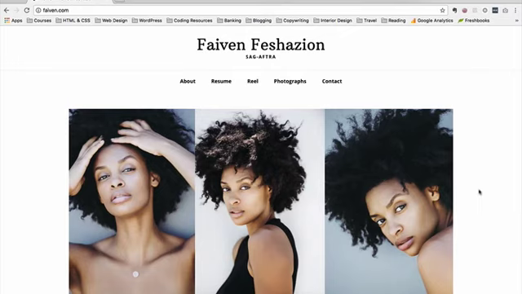So step number 1 is get clear on the goals for your website or the goals for the changes that you're making to your website. Step number 2 is be specific about your ideal website visitor. Step number 3 is edit your content with that ideal visitor in mind. Step number 4 is to craft the look and feel of your website. And step number 5 is to put it all together into a draft, get feedback on that draft, and then evolve it into a final product that you love.